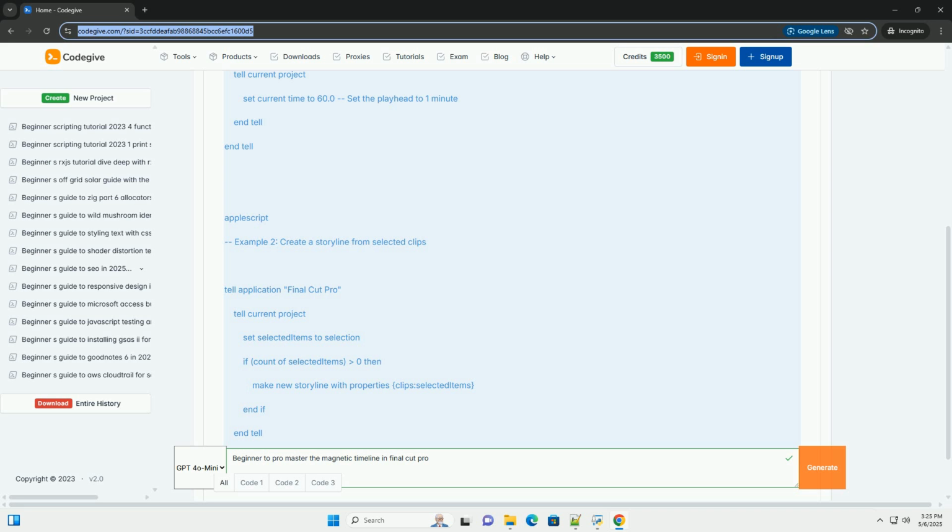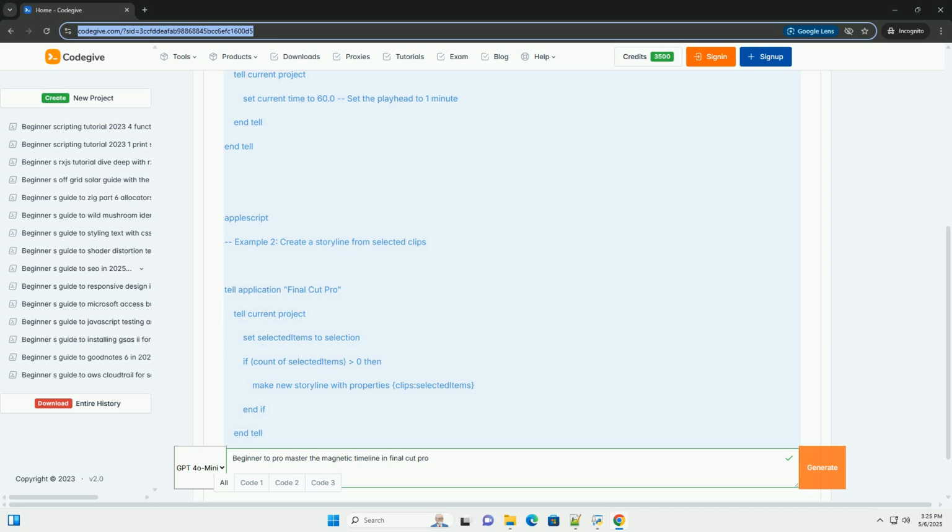Slip tool, S: changes the in and out points of a clip without affecting its duration or position in the timeline. Allows you to slip the content seen within the clip window. Slide tool, S: moves a clip along the timeline, changing the duration of the clips on either side. Hand tool, H: for panning around the timeline, especially useful for zoomed-in views. Zoom tool, Z: for zooming in and out of the timeline.